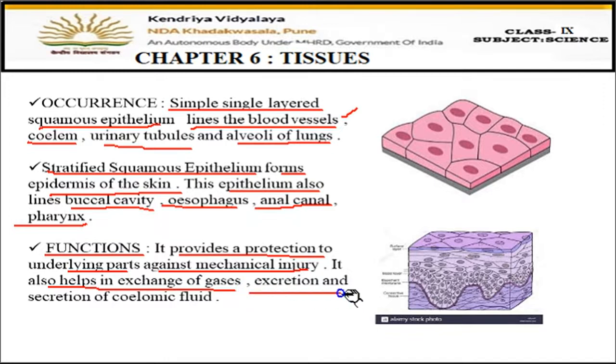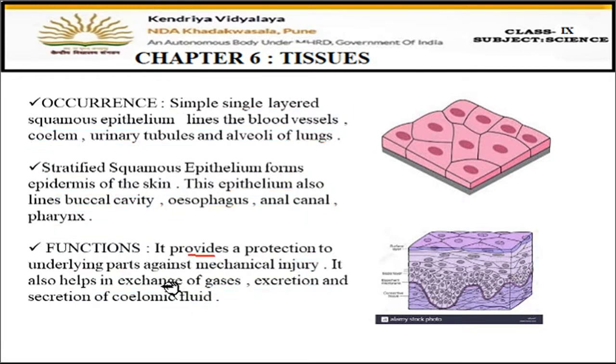Then they help in excretion because they are present in the anus part. And when they are present in the outer layer of skin, sweat is secreted outside from the skin, so they help in excretion also. And then secretion of coelomic fluid. They are present in the coelom, in the internal parts of the body also, so there they help in secretion. Some important substances are secreted by these cells also. So these are some of the functions. The main functions are protection, exchange of gases, excretion, and secretion.